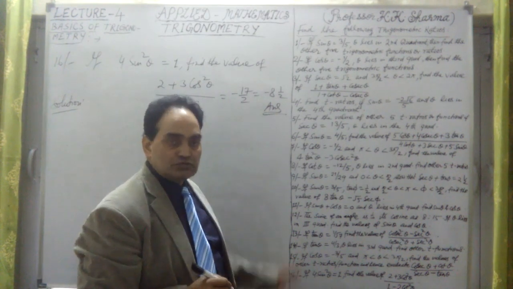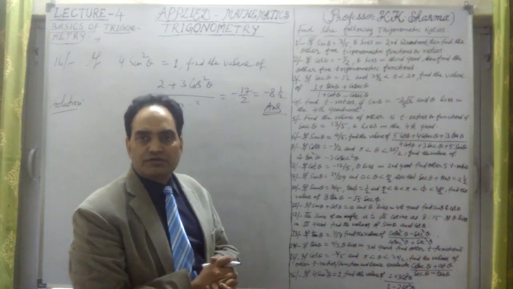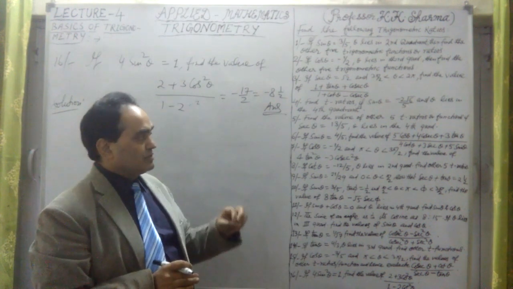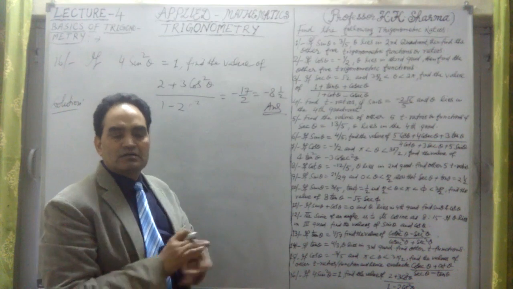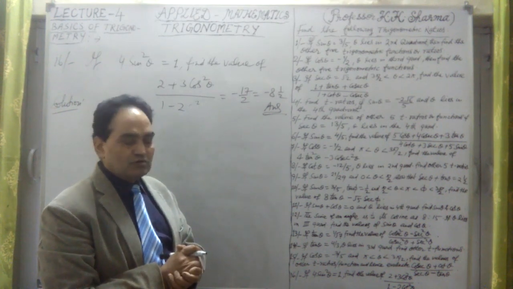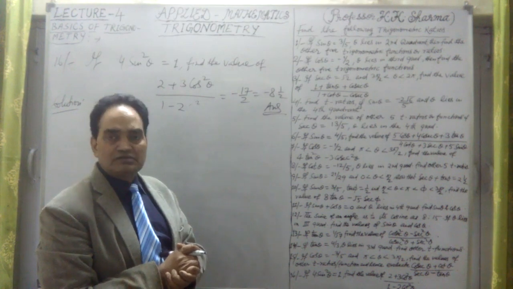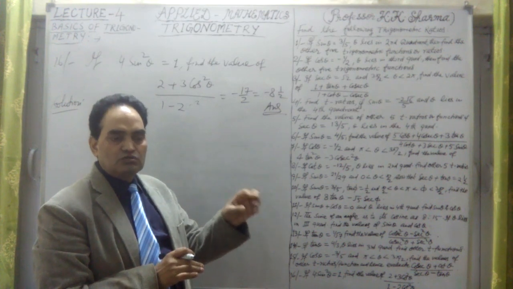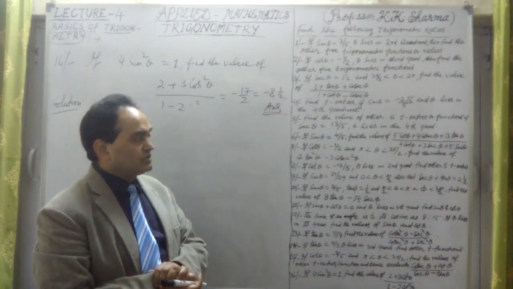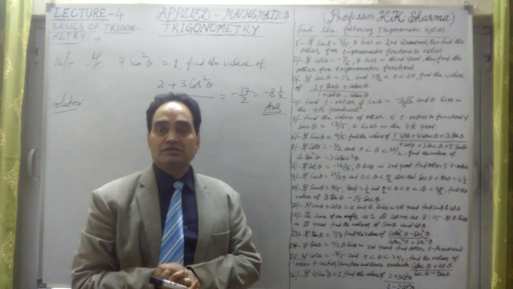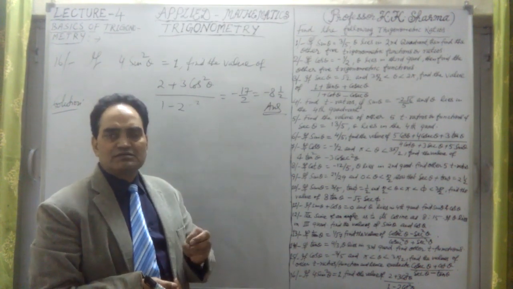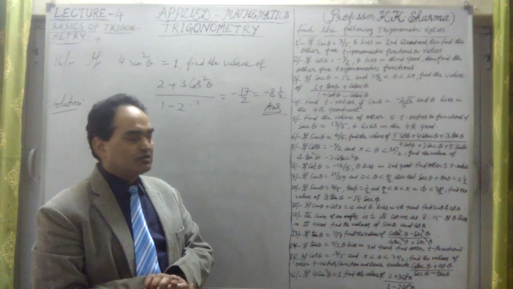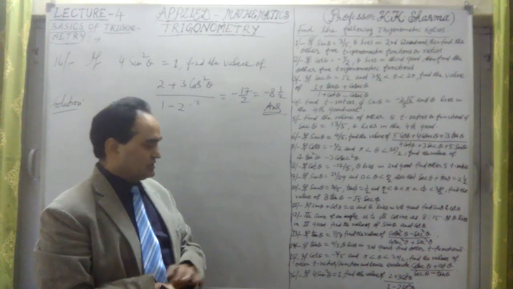In the 4th lecture series I have taken the basics of trigonometry, how to solve with the help of a right angle triangle: find the sides of the triangle and then find the respective trigonometric functions. That is one of the possibilities. Second is to find them with the help of identities. Those 9 identities: the basics are 3, and out of those 3, 6 more are calculated, so in total 9 trigonometric identities are used. Or just the first identity, sin square theta plus cos square theta, if it is used, with the help of this only we can calculate other trigonometric functions. That is the process which I have dealt with.